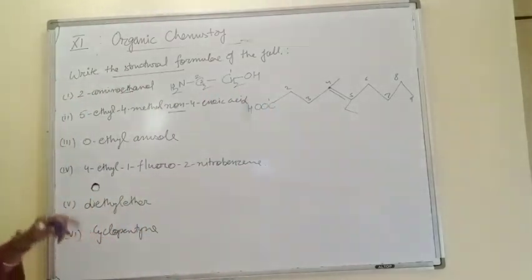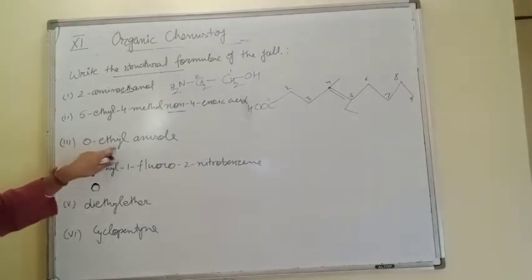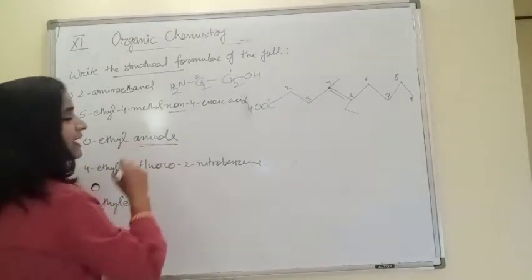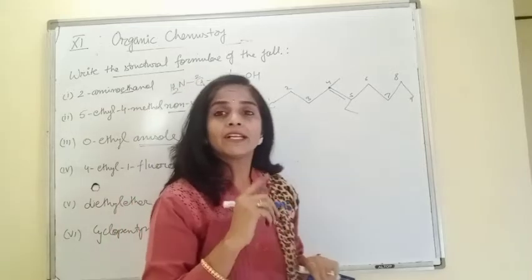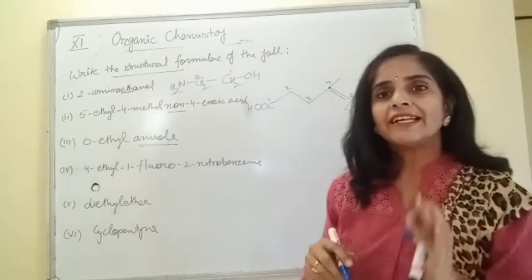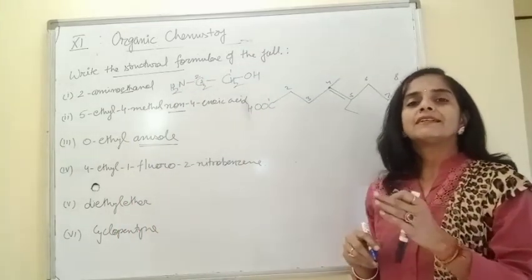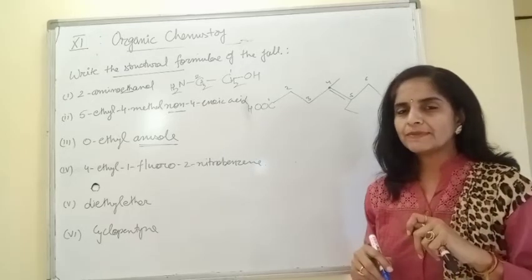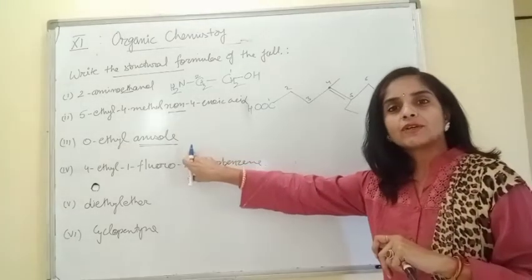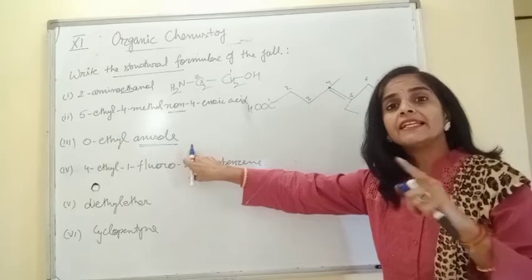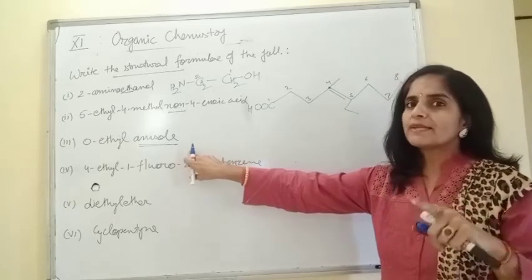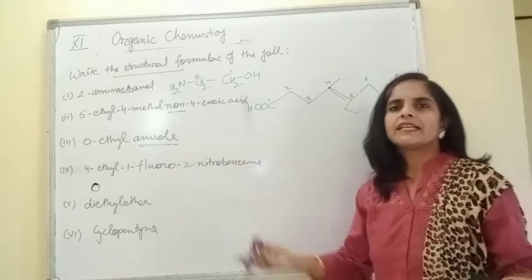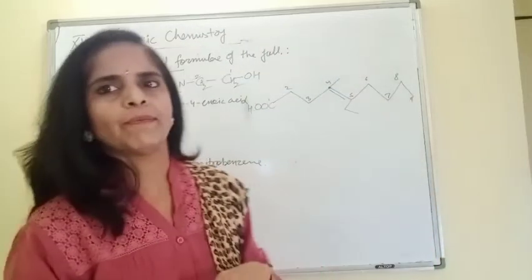Easy? Coming to this. Orthoethyl anisole. Yes, beta, as I told you, in organic compounds, generally questions come in terms of their common names. They haven't written methoxybenzene. It is written anisole. So if we know methoxybenzene is anisole, then the question becomes very simple for us.